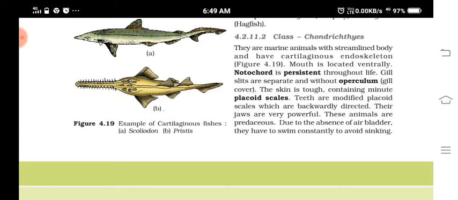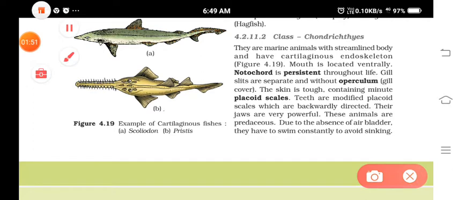Chondrichthyes means cartilaginous fishes. So when you take the characters of this, they are marine, with a streamlined body, means both the anterior and posterior ends are pointed. Another important feature of this is they are having what? Cartilaginous endoskeleton. We have studied that bones and cartilage are there. So the endoskeleton of this Chondrichthyes is made up of cartilage.